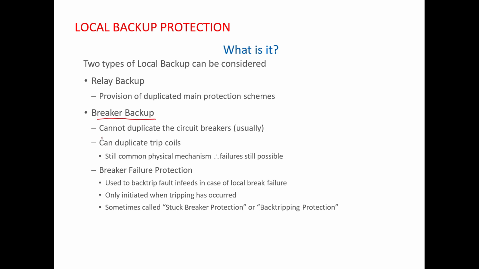Then the breaker backup. As I have already stated in the last slide, we cannot duplicate the circuit breakers, but we can duplicate trip coils. So we can have two trip coils, trip coil 1 and trip coil 2 for a single breaker, but still there is a problem because you have a common physical mechanism. What is the meaning of common physical mechanism?